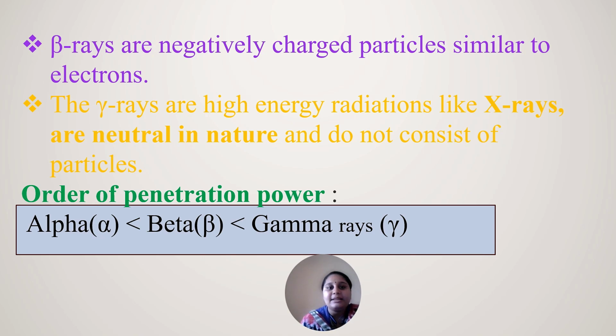They are rays, and they penetrate very deeply into interior objects. That is why they are called high penetration rays. The order of penetration is alpha is less than beta, which is less than gamma.